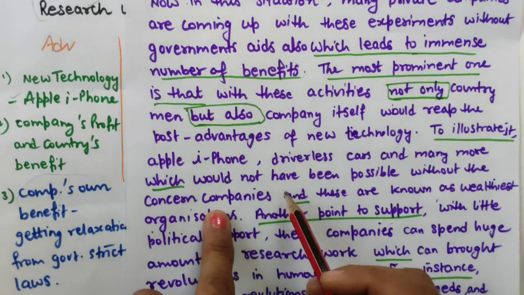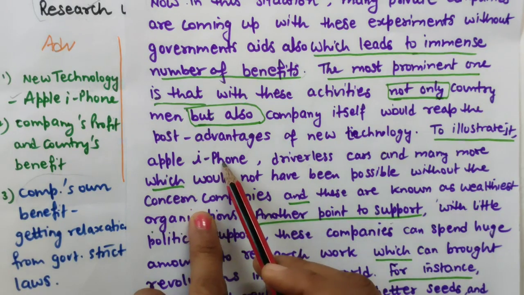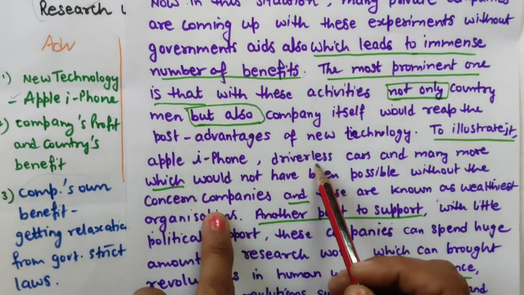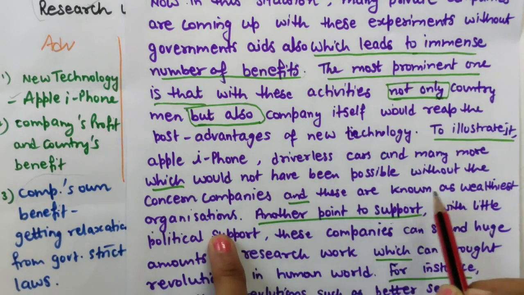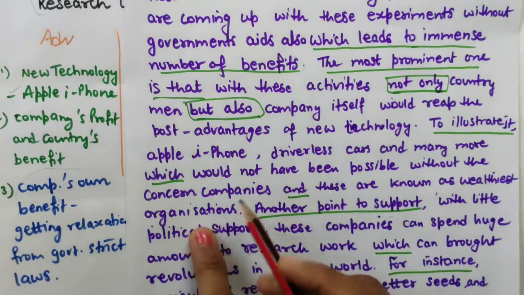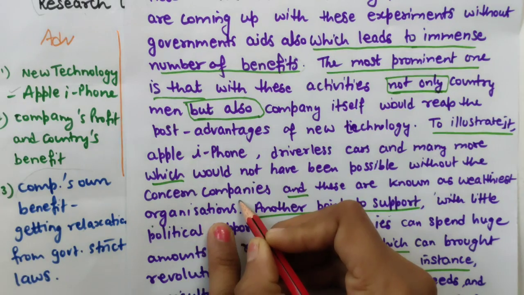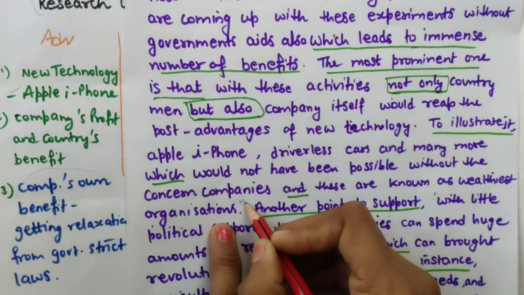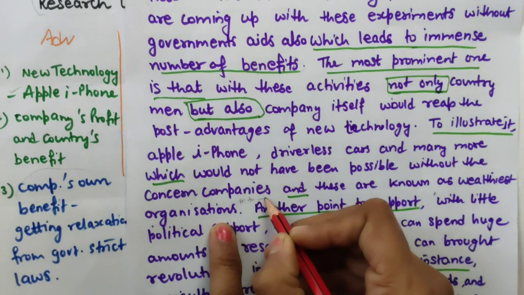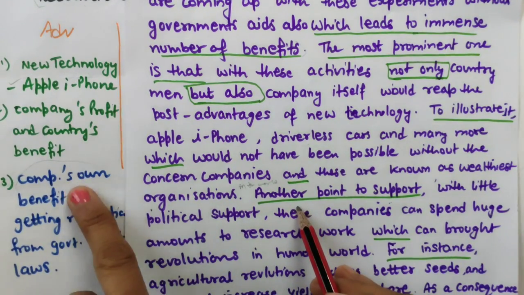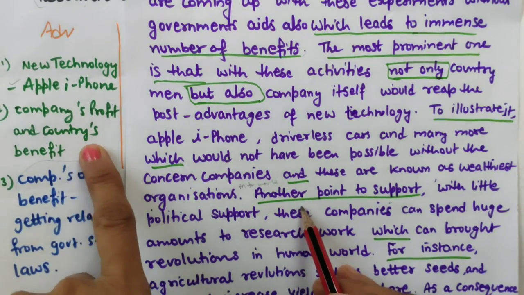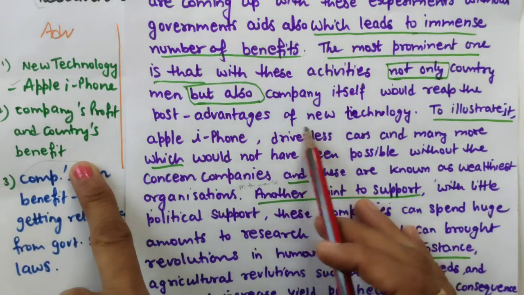In fact, I should write it here: technological companies and automobile companies are known as the wealthiest organizations in the world. Okay, in the world, I have forgotten to write. So the second point, another point, is company profit, and this we have discussed here.